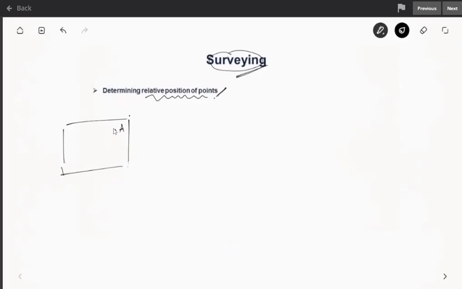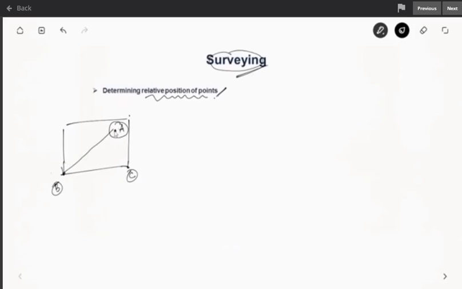To know this point, you need to always measure with reference to some point. As such, you might not know the position of A. So you will set out two reference points. Let us call them B and C. These are points which you know for sure. Like if you have a tower at B and C, those points will not change with respect to time or over the years. So you can measure the relative position of point A with respect to B and C.